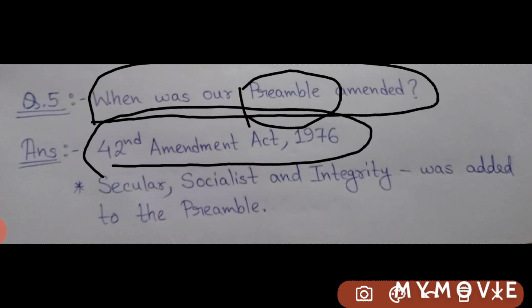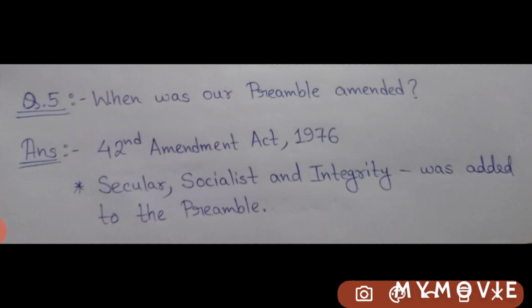In this 42nd Amendment Act, many changes were made in our constitution, and that is why this 42nd Amendment Act is also known as Indira Constitution or mini constitution. Just for your knowledge, I have told you. I will be discussing those things later on.